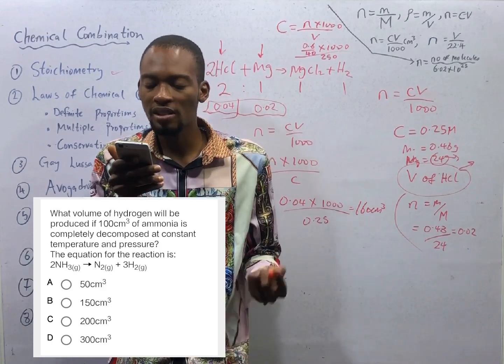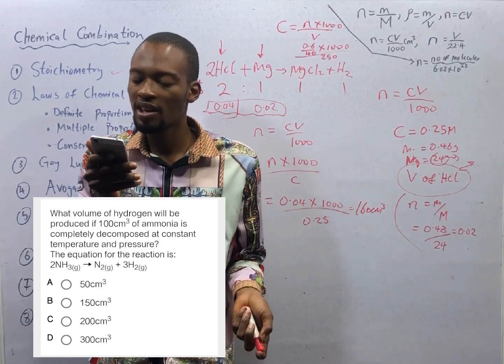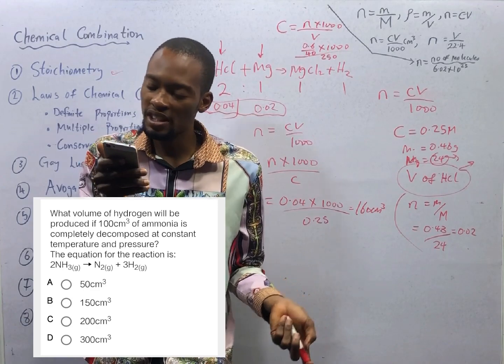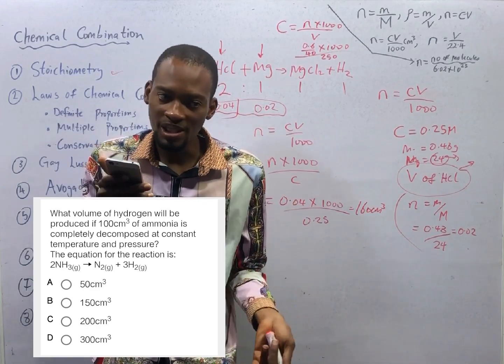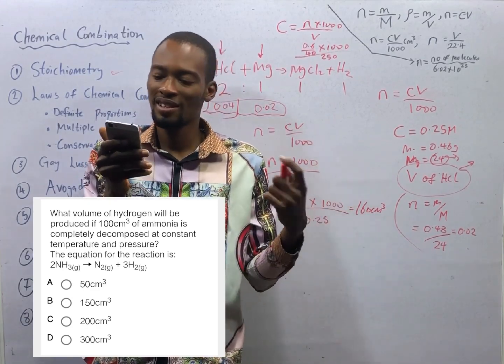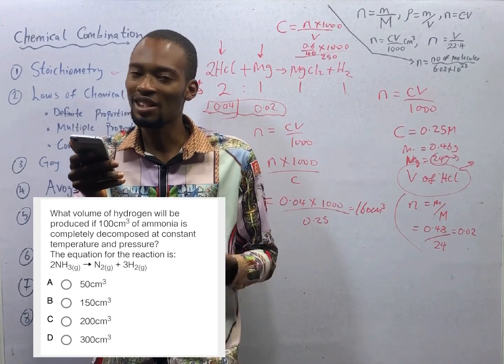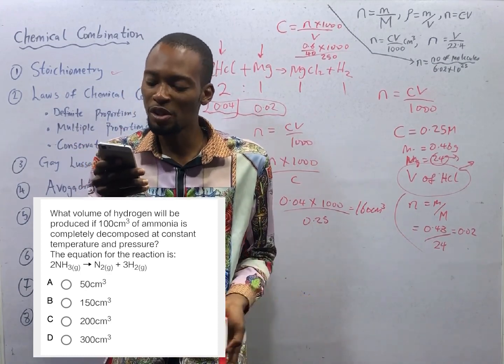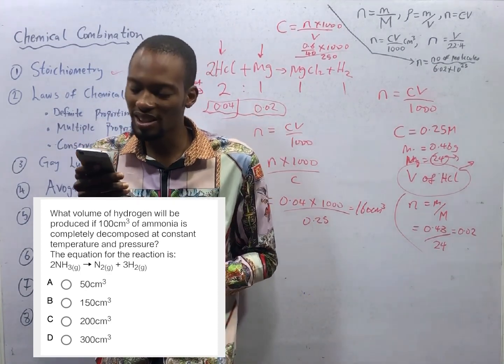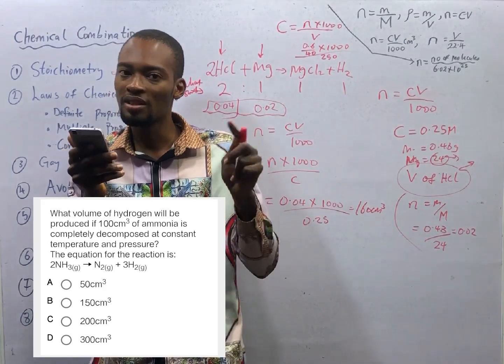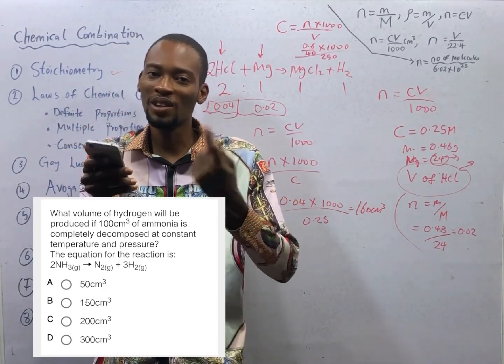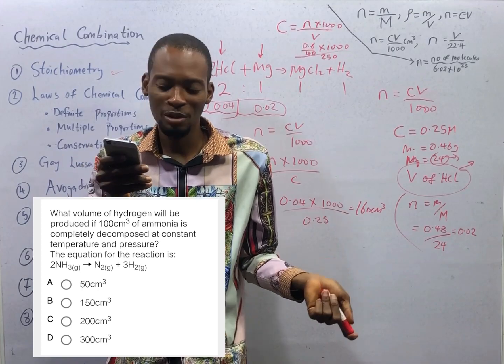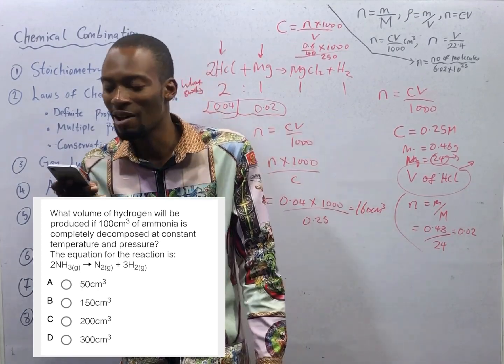Ratio 1 should be what? 50 cm cube. And if ratio 1 is 50 cm cube, hydrogen is ratio 3. Ratio 3 should be what? 50 times 3, that is 150 cm cube. So 2:1:3 is 100 cm cube, 50 cm cube, 150 cm cube. So option B is the correct option.